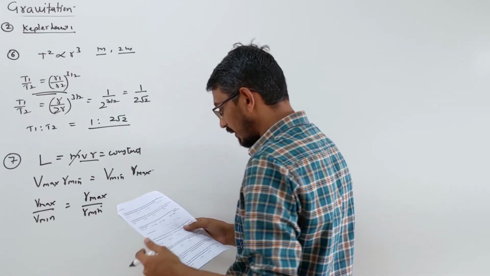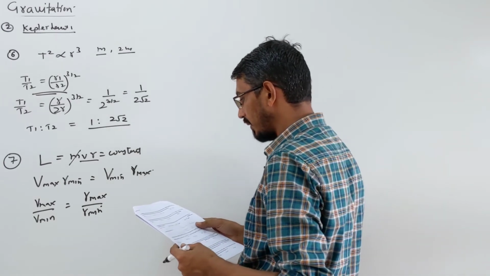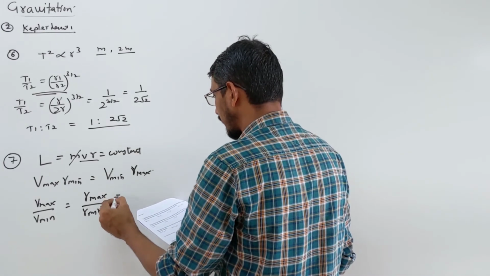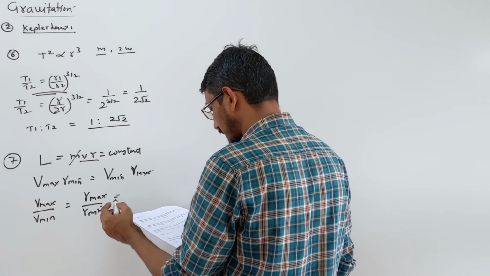Let's put the values. Look at what is given to you. R max is given. How much is given R max?